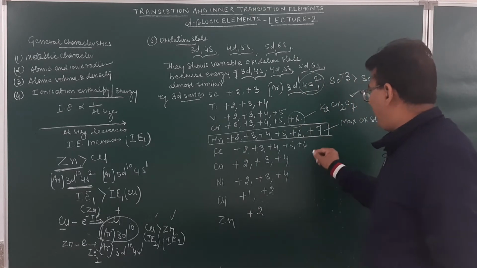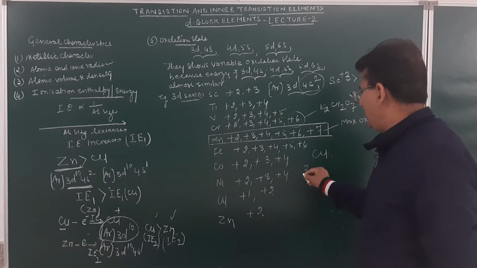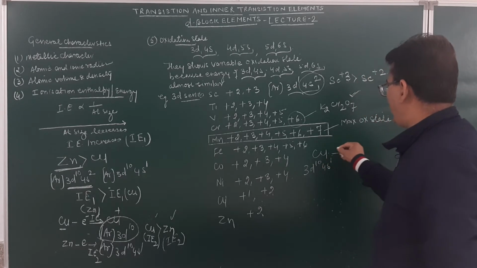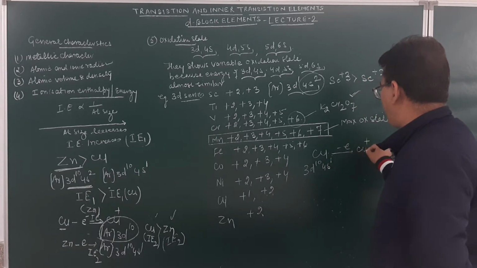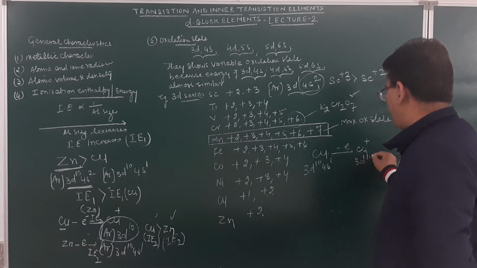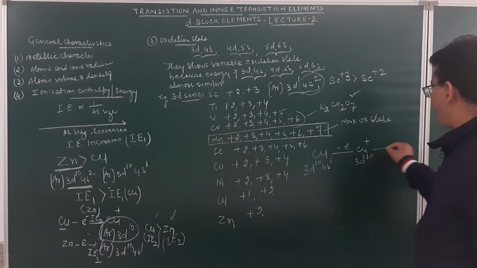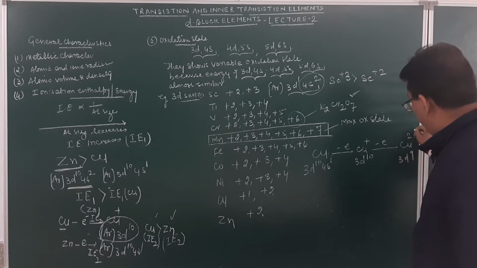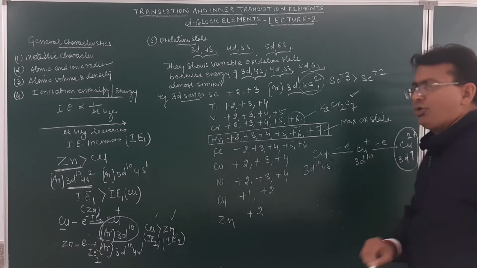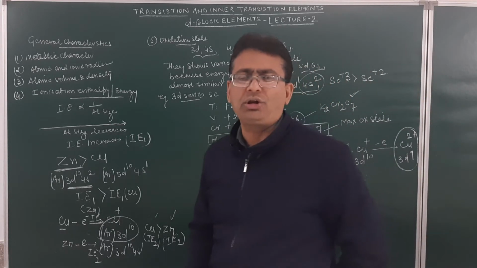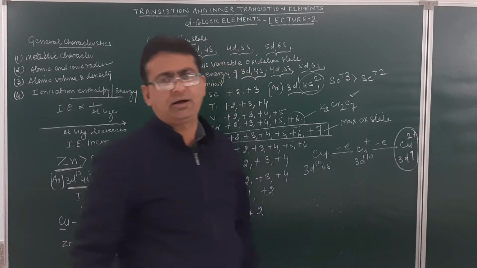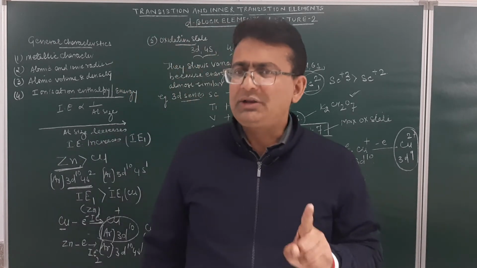Remember, the copper configuration is 3d10 4s1. When it loses one electron, it becomes copper 1 positive, and the configuration becomes 3d10. When it loses one more electron, the configuration becomes 3d9. And because in the d9 configuration, the d orbital is not completely filled up, that is why copper has been included in the transition series or the transition elements.